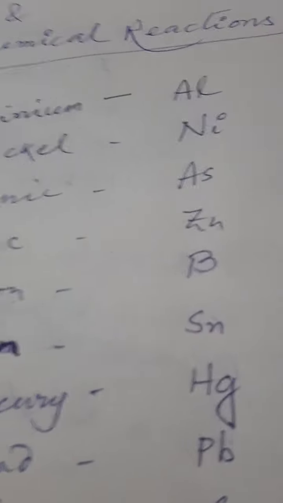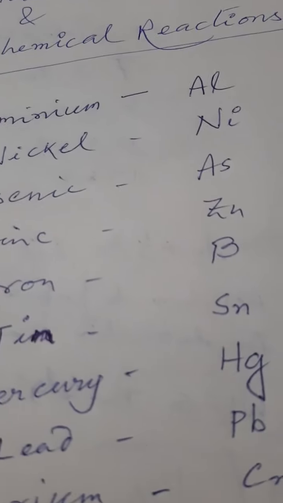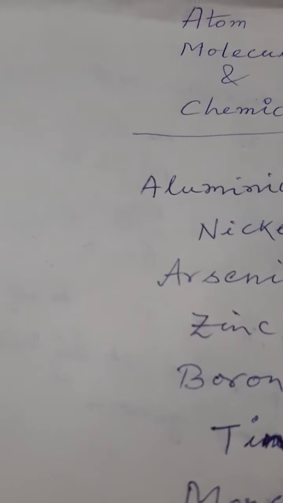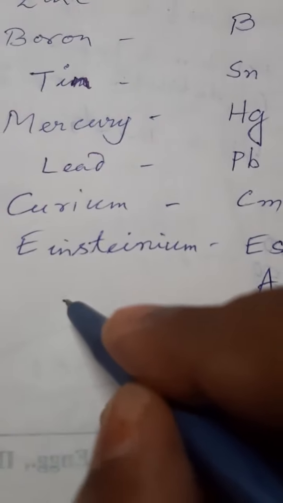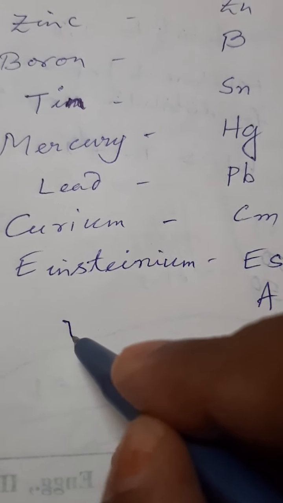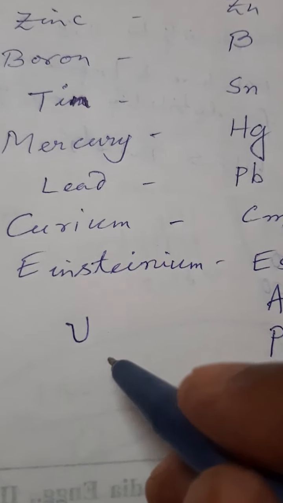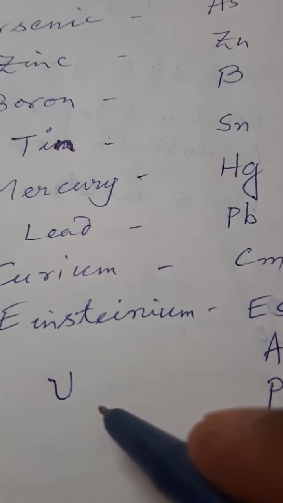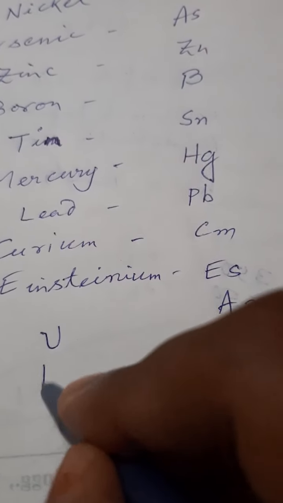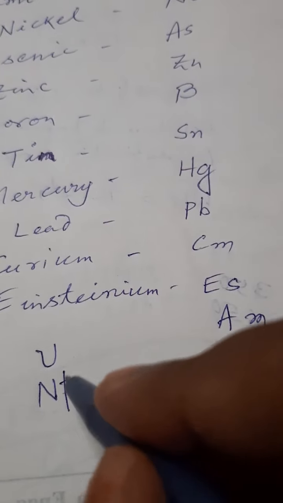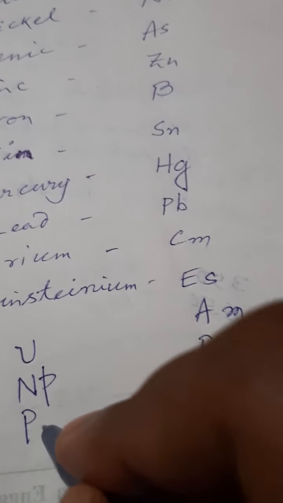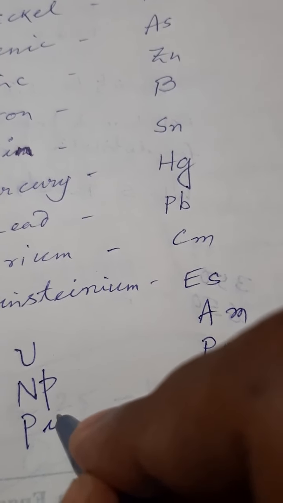There is uranium, we know Uranus, Neptune, Pluto. Uranium is written as U, and Neptunium is written as Np, and plutonium is written as Pu.